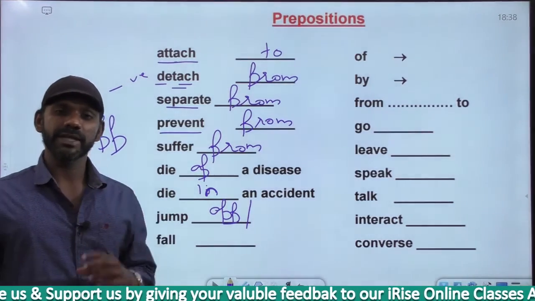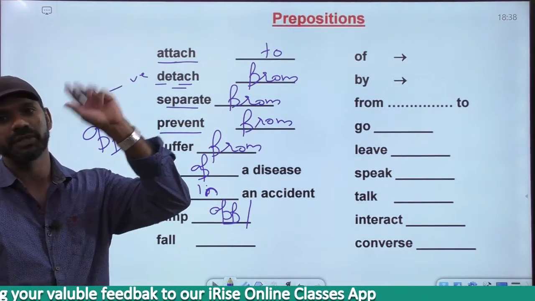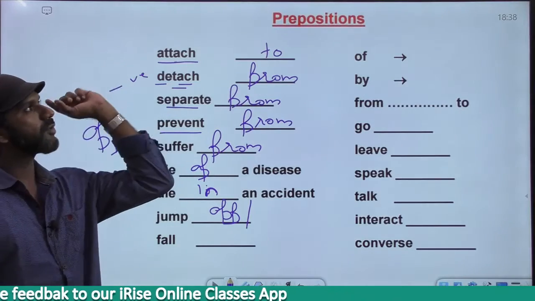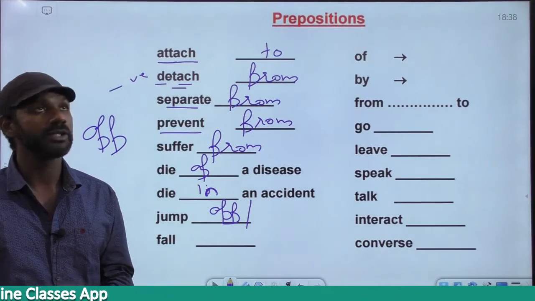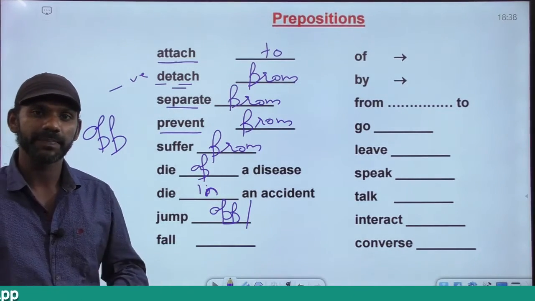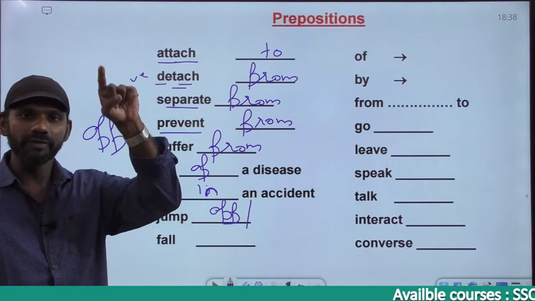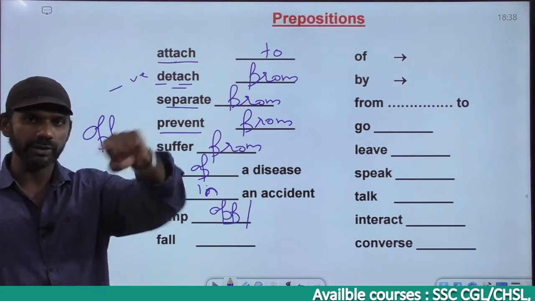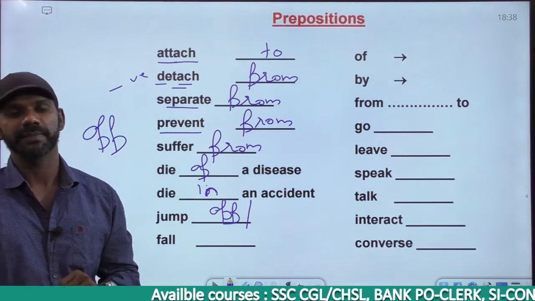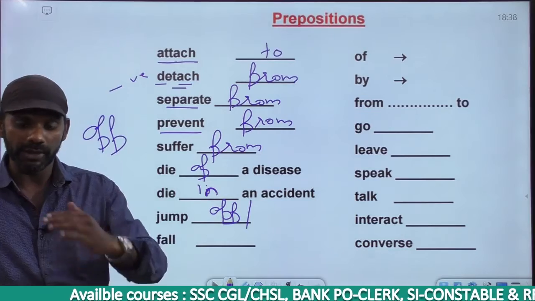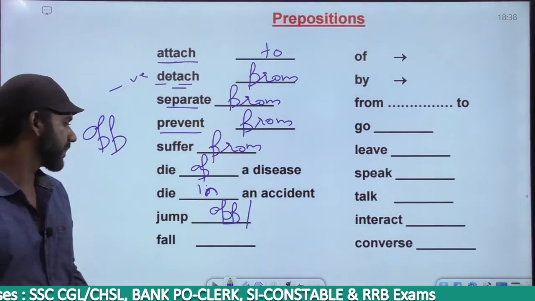Now what's the difference between above and over? Above means like in a fixed position. Over means like going from one side to the other. If I say the fan is above my head or the fan is over my head, the fan is above my head because it's in a fixed position. Over means like, as I said, going from one side to the other. The flight went over my head, from one side to the other. So it's jumped over the wall, going from one side to the other, it's over.